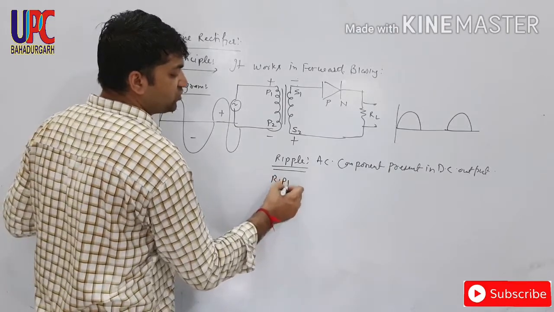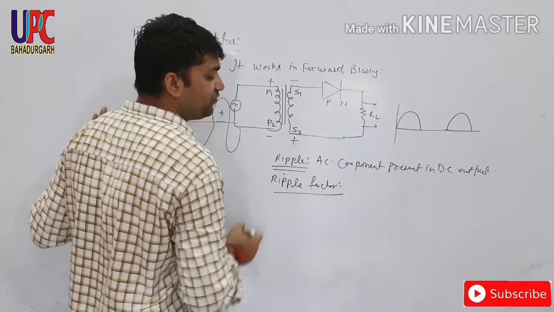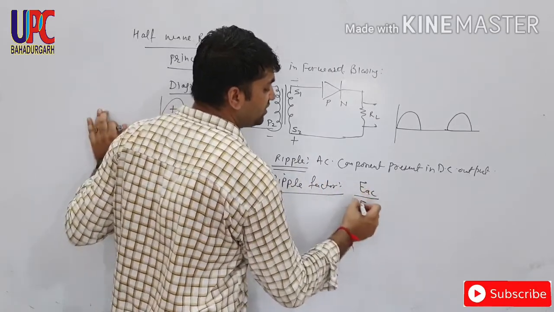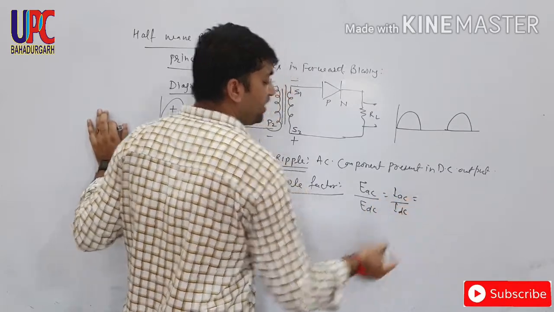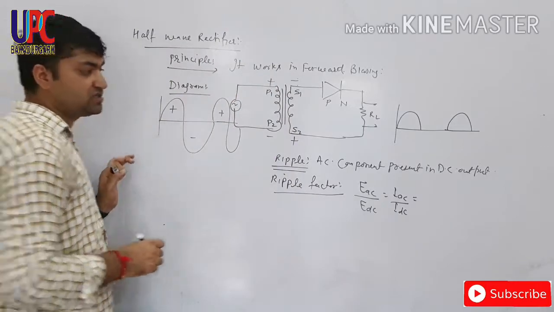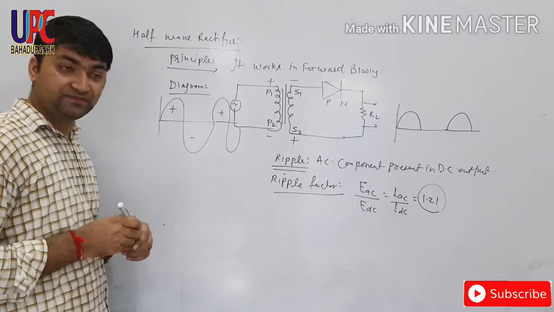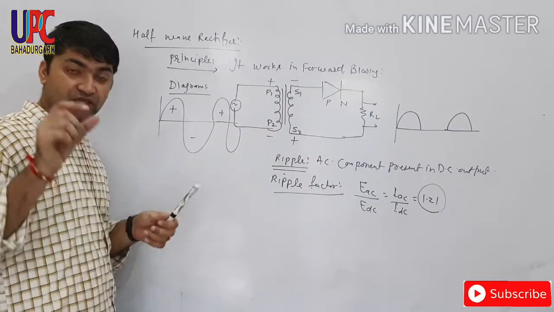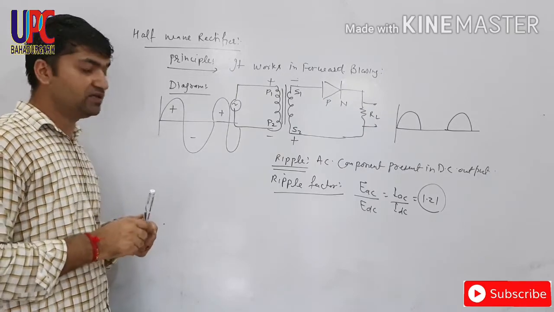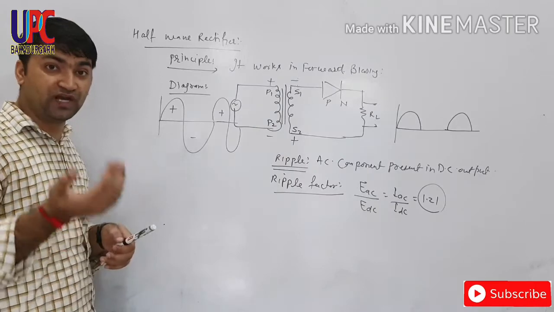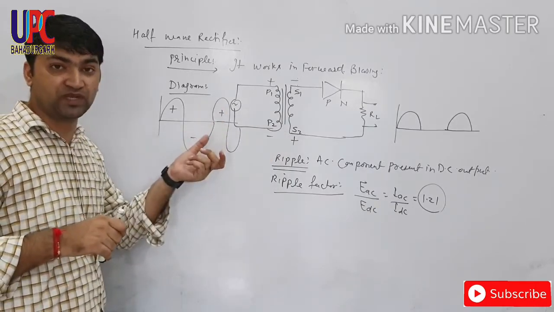Ripple factor is also one definition. The formula for ripple factor is E of AC divided by E of DC, or I of AC divided by I of DC, and the value of ripple factor is 1.21 for half wave rectifier. Here you have to remember that if ripple factor is of least value for any rectifier, that will be beneficial, because we want to gain DC output, but here AC component is also present.